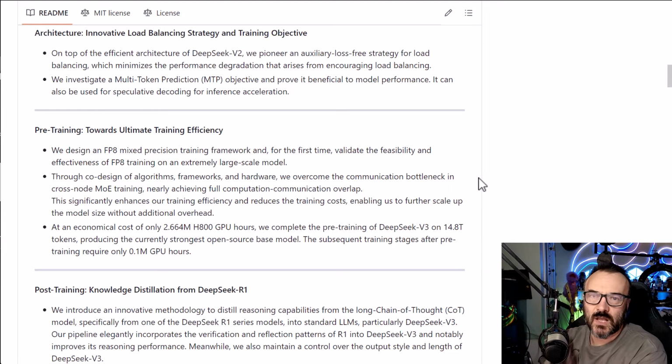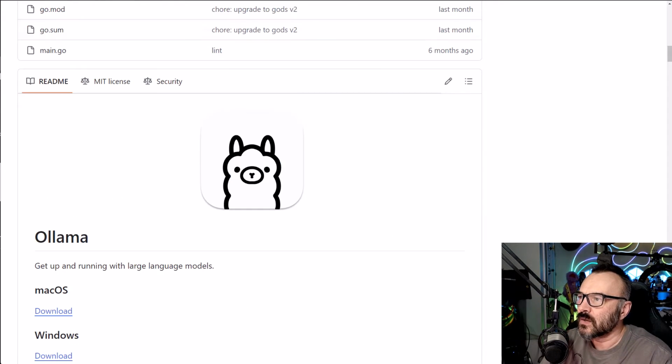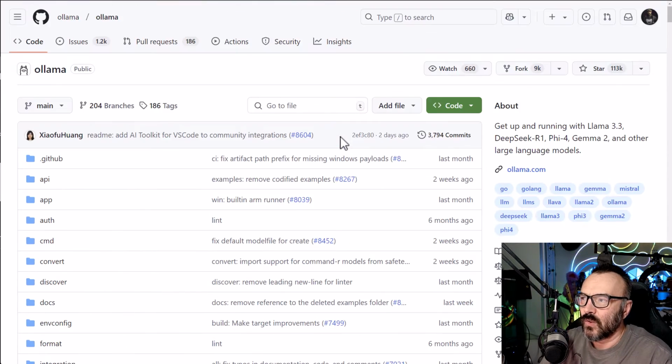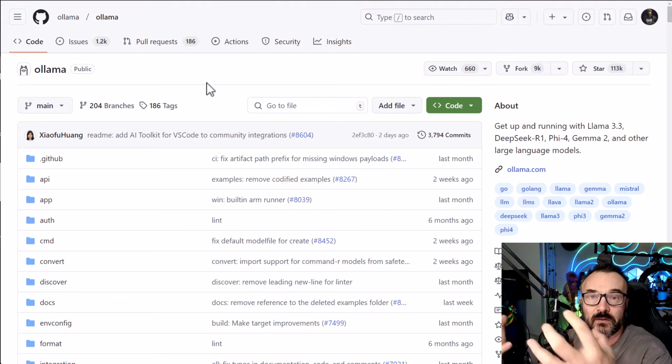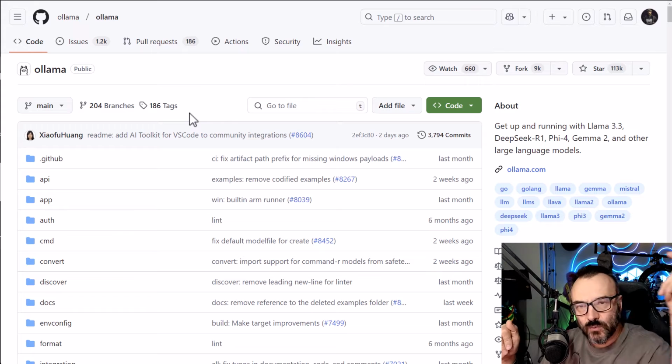So to install this, we actually will have two blocks installed, at least with my installation. There are plenty of other ones. You can use LM Studio or other things. I will use Ollama because it's a little bit nicer interface. I like how it works. It's very simple to install. So for Ollama, we need to install a couple of things. One, we want to install Ollama by itself. It's like a server which will run different models for us. And links will be down below for you.